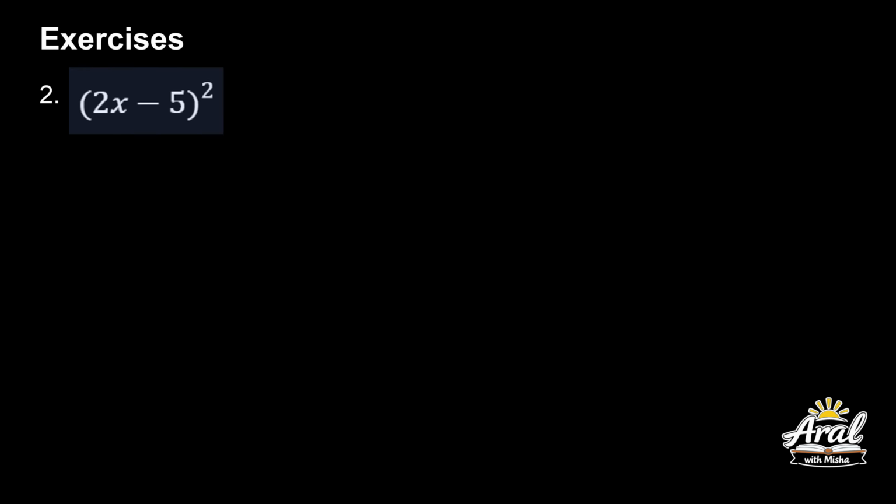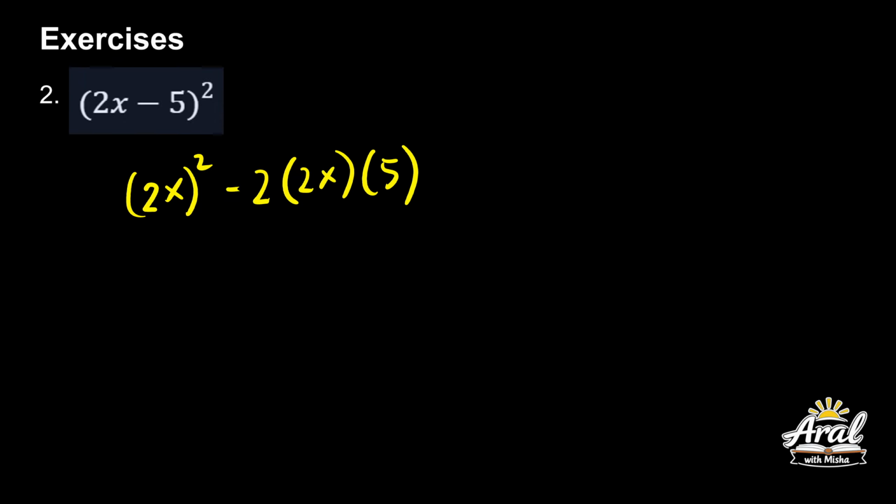(2x - 5) squared, okay? So, you first need 2x a squared yan, isa-square mo yan. Then, minus 2 times a times b, okay? Plus b squared. So, 5 squared.